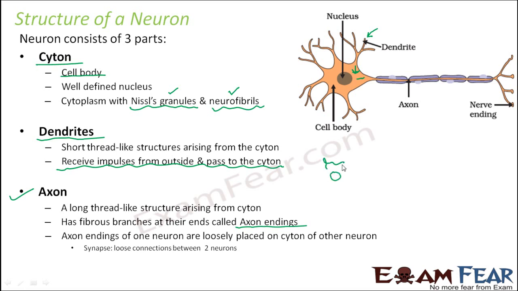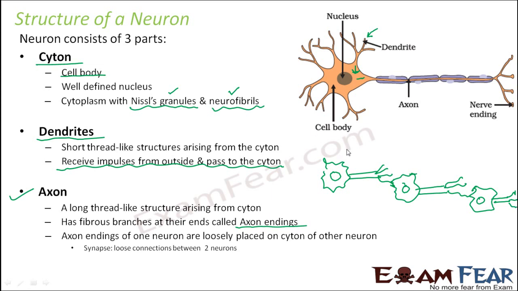Let us suppose this is one neuron. The nerve ending of this neuron will be connected to the cell body of the next neuron. Again, the nerve ending of this next neuron will be connected to the cyton of the third neuron, and so on. This is how they are all connected.